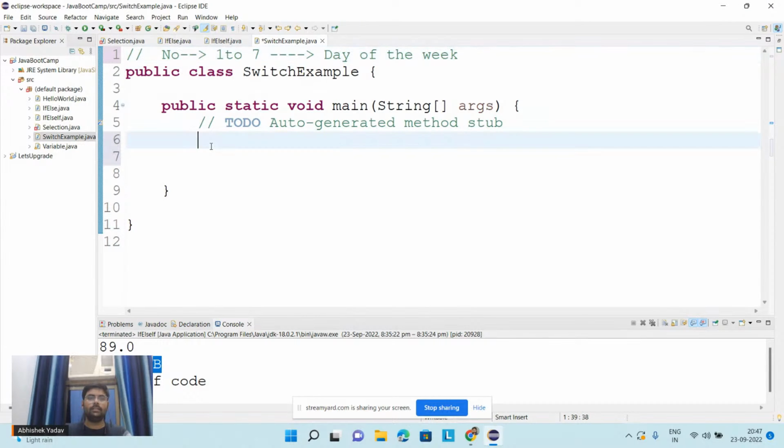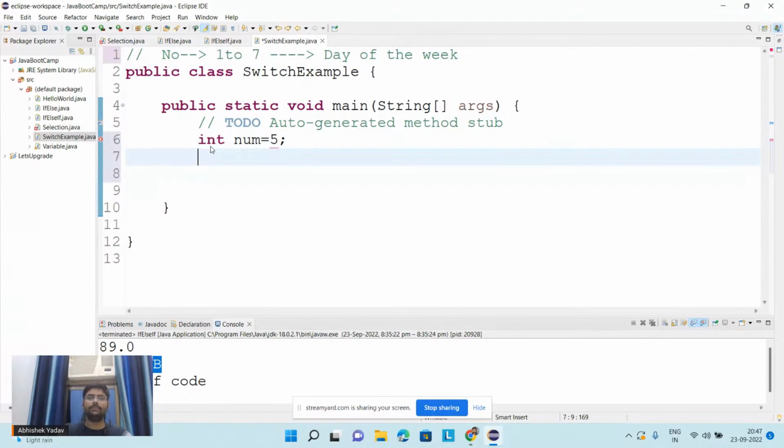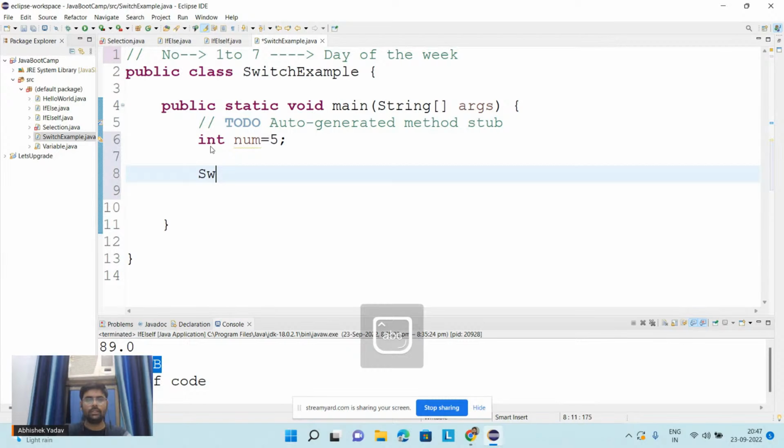So what I will do here, first I have to take the number. So int num is equal to, let's say 5, right? After that I will use switch here, switch, and here I will write num, right? Till this part is clear, right? My voice is audible, right, everyone? Give me 1 minute here. Let me see the chat here.